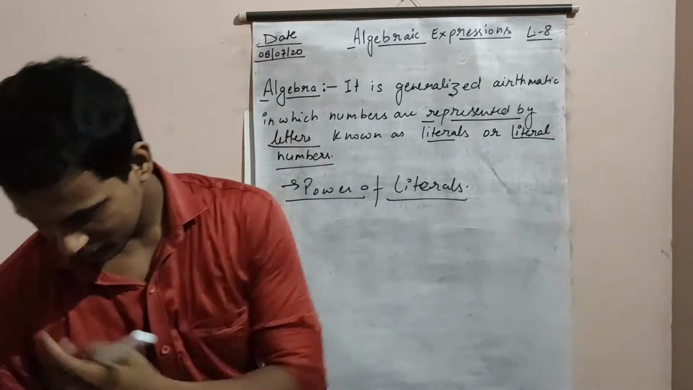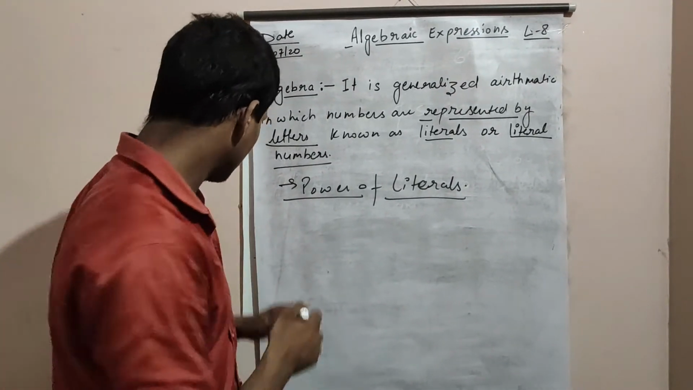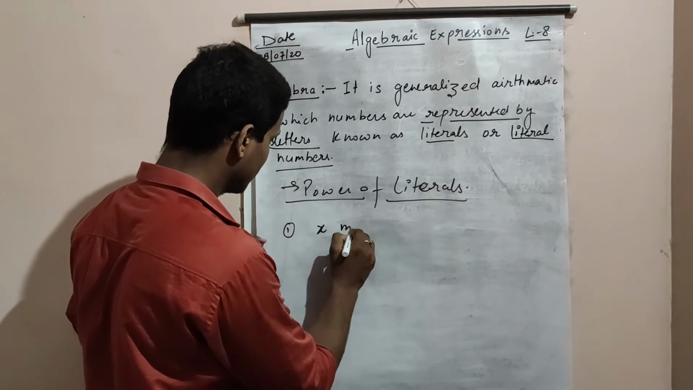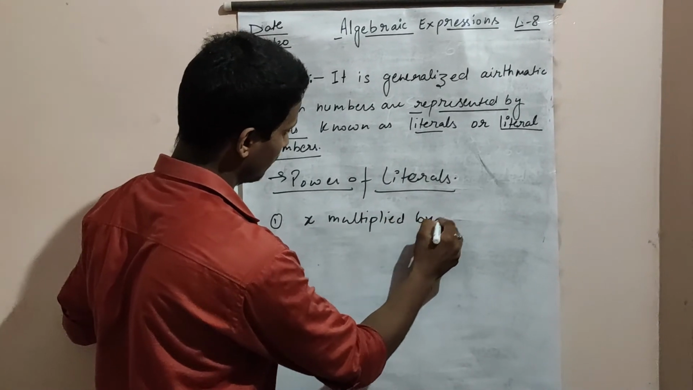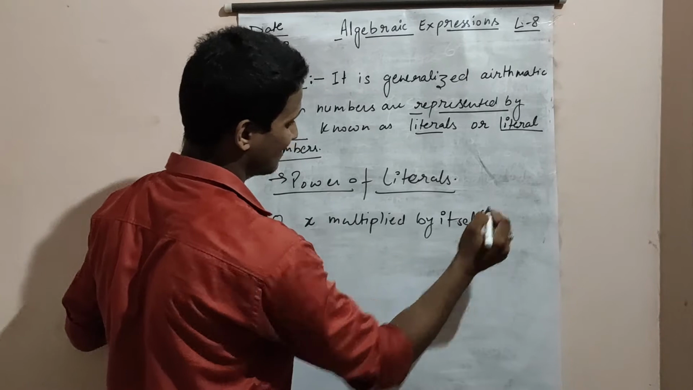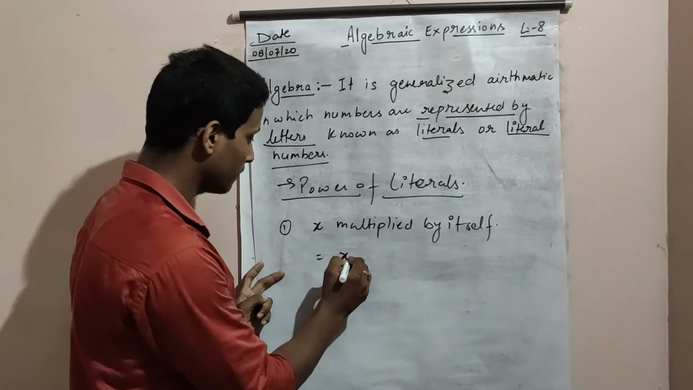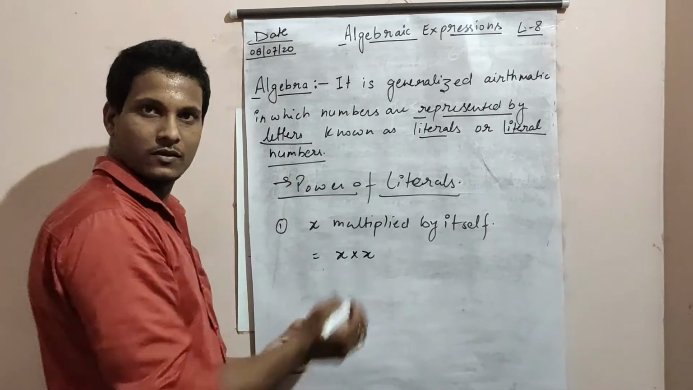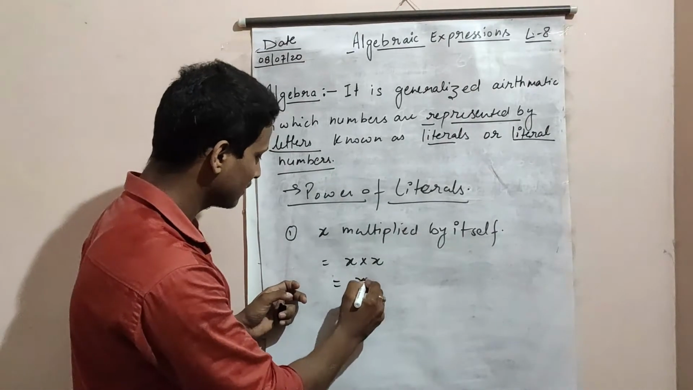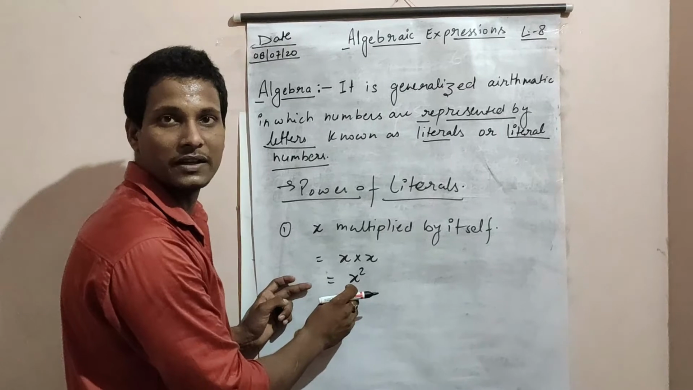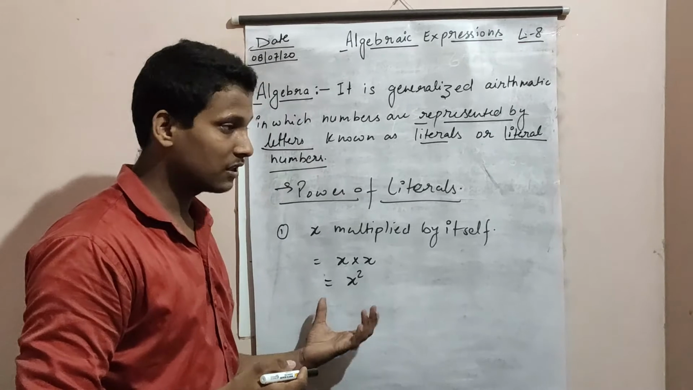So let's take an example. Suppose the example is x multiplied by itself, which means we are going to multiply x by x. The same example we took earlier. So x multiplied by x, how will we represent it? x squared, because x is repeated 2 times. So we can call it x raised to the power 2. In this manner we are going to solve.